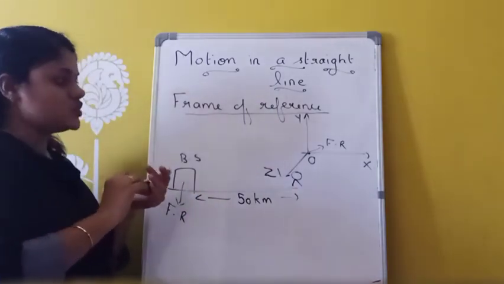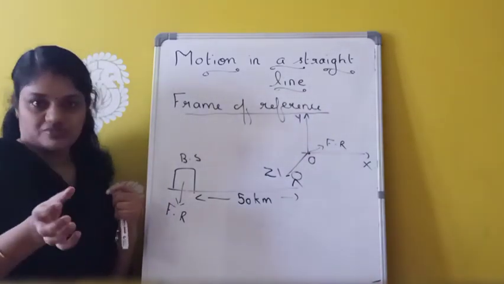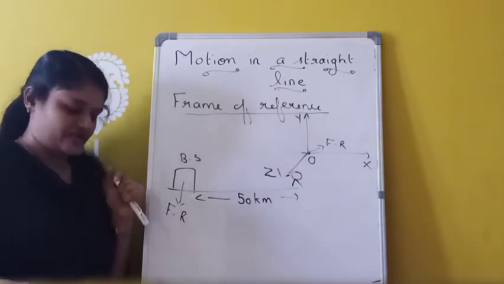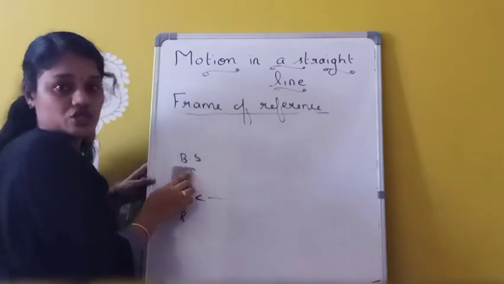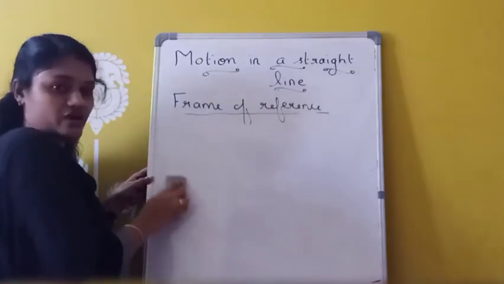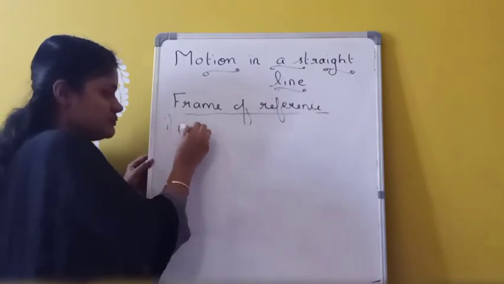Okay. Based on the number of coordinates required to specify the motion of an object, we can classify motion into three categories. First one is one-dimensional motion. Second one, two-dimensional motion. And third one, three-dimensional motion. So first one is one-dimensional motion.